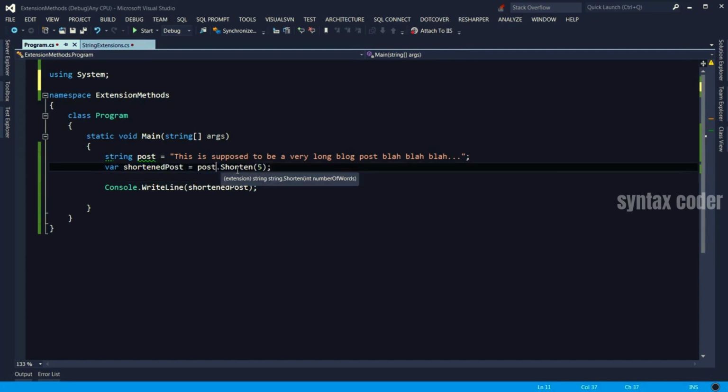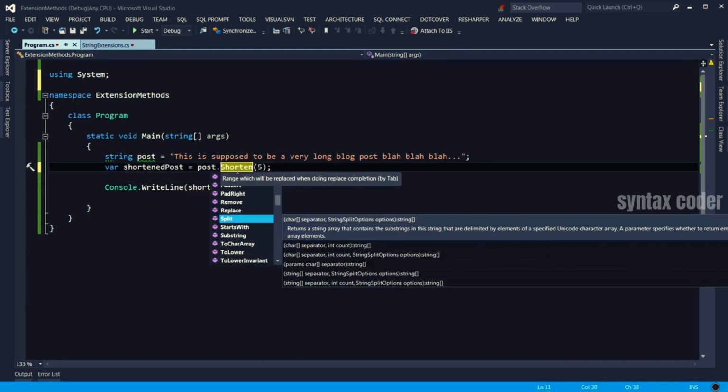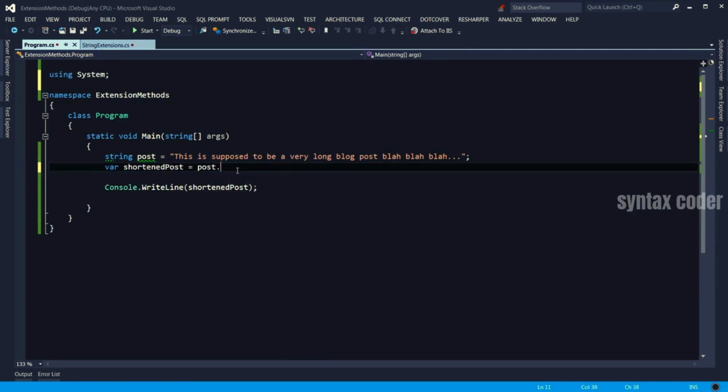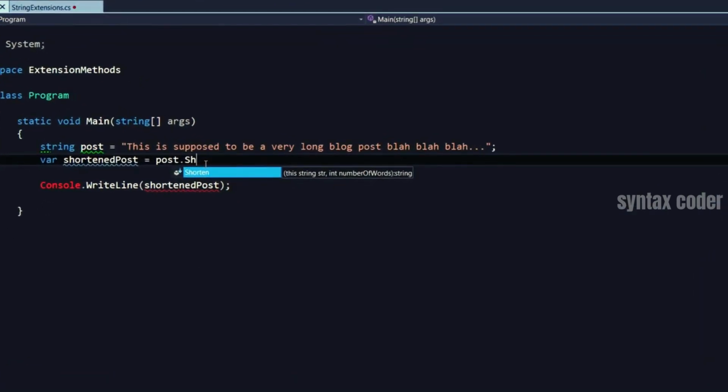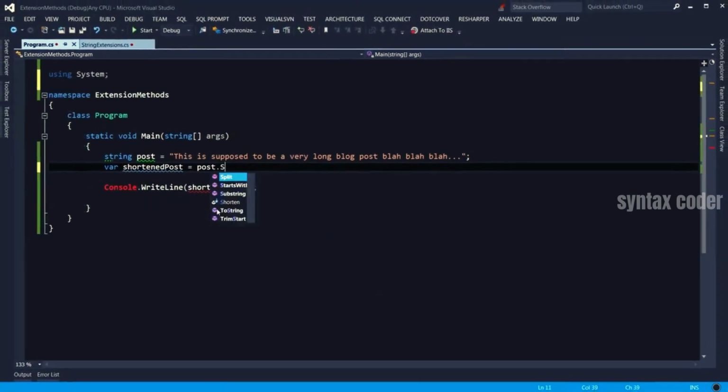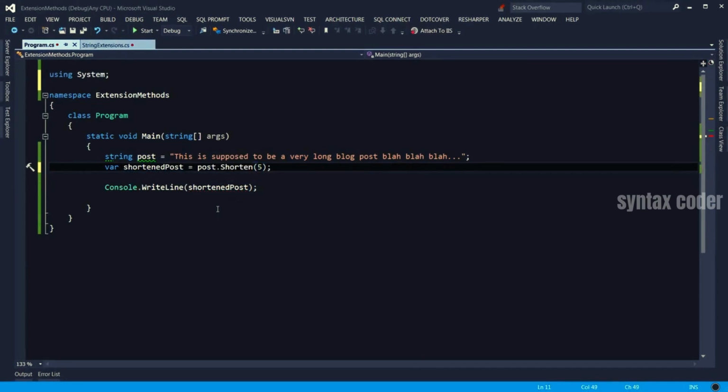The difference is, if we use dot, note that Shorten has a different icon from the normal instance methods defined in the string class. And that's the icon of the extension method. The other methods have this kind of purple cube. So the lesson is,